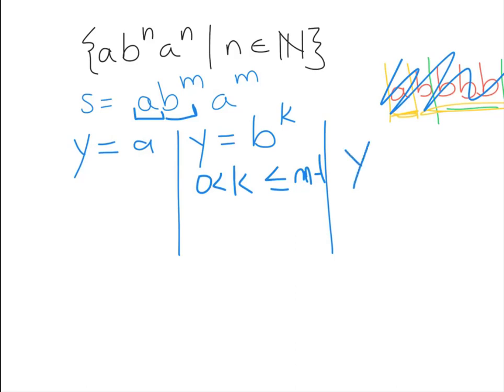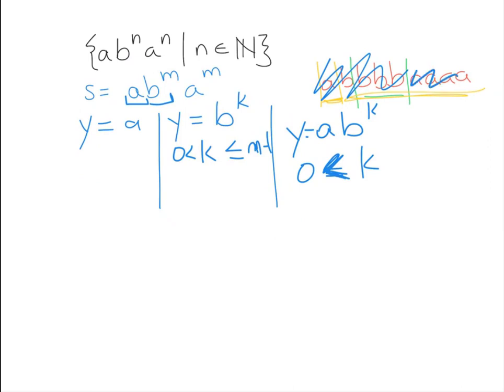Or the last possibility is y is an a followed by some b's, right? So maybe y is an a, and then we have b to the k, where 0 is less than k, because we have to have at least one thing for my y, is less than or equal to m minus 1, right? So we have 3 cases here, right? Y could just be an a. Y could be just a bunch of b's, 1 or more b's. Or y could be an a and then a few b's, right?